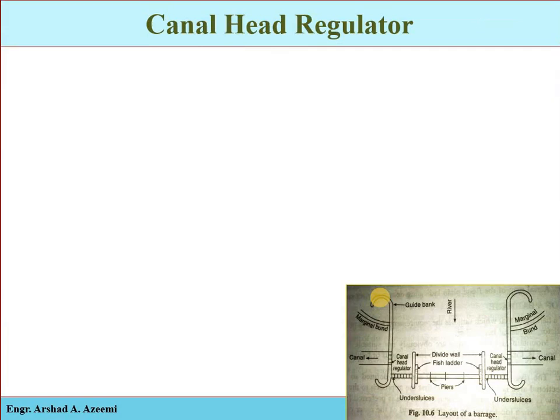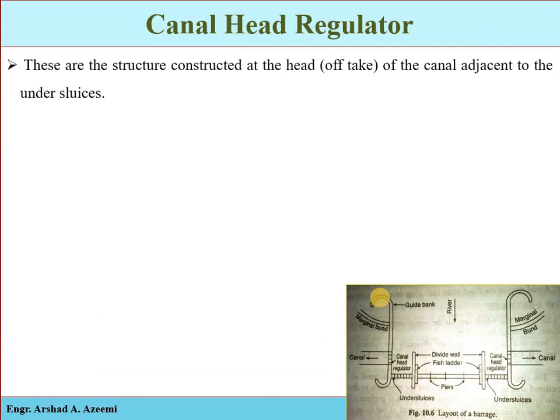The canal head regulator, as we have already discussed, is the structure constructed at the head of the canal adjacent to the under sluices. These are the under sluices. Here, if we have to take out the irrigation canal, we will have the canal head regulator, which controls the amount of water entering the canal, to admit water into the off-taking canal. Here different gates are installed.